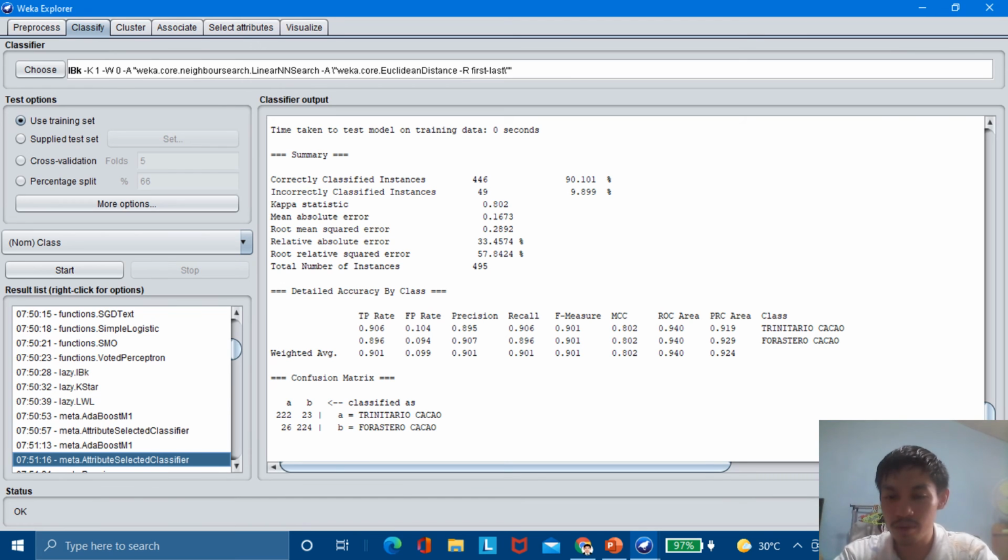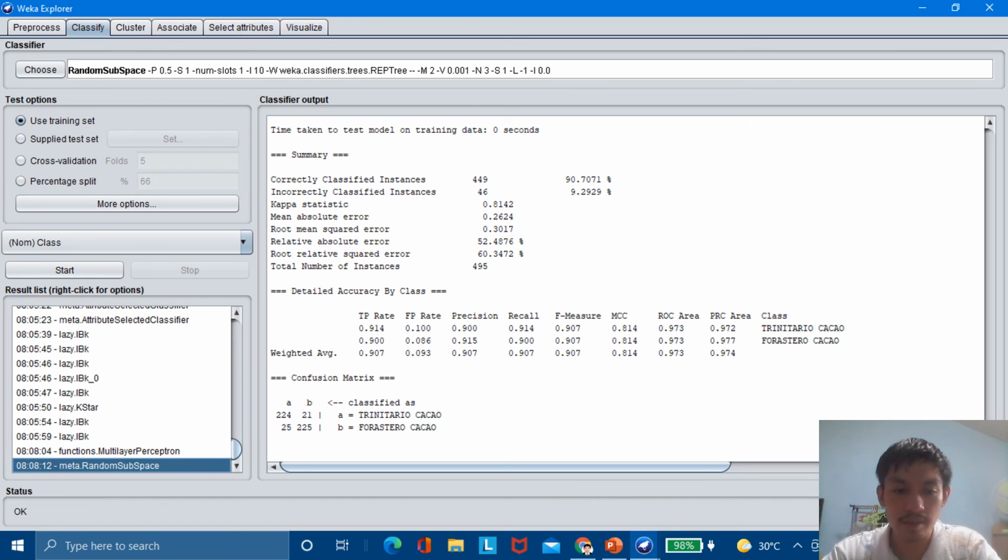Look, we also got another 90 from meta attribute selected classifier. It has correctly classified instances of 446 at 90.101% and incorrectly classified instances at 49 at 9.899%. So this is 90. It satisfies what we are looking for, 90% and higher.